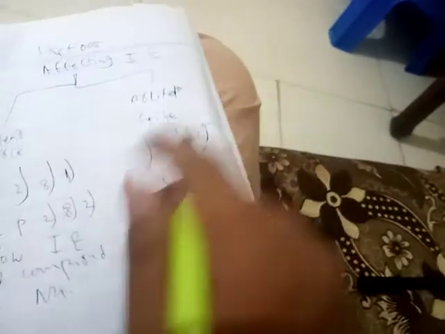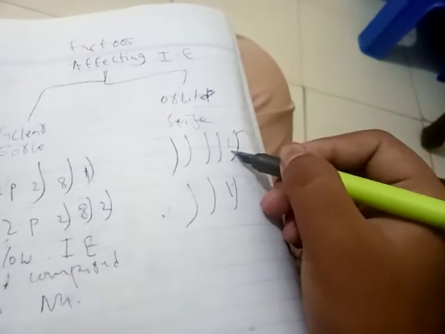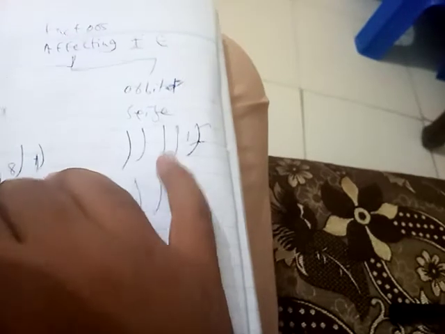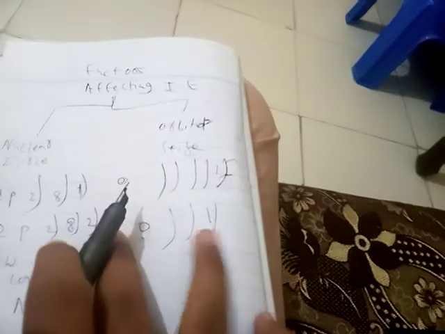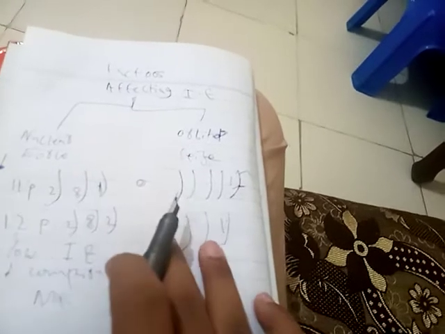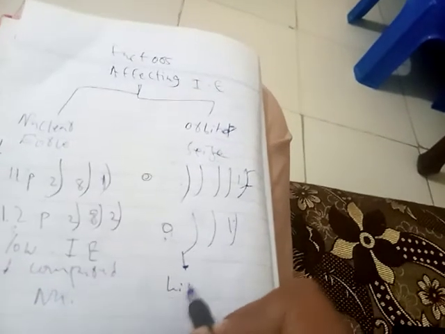So ionization energy also depends upon atomic size. Here the electron is far away from the nucleus, and here it is at a lower distance than this one. So ionization energy is higher here, higher than the first one.